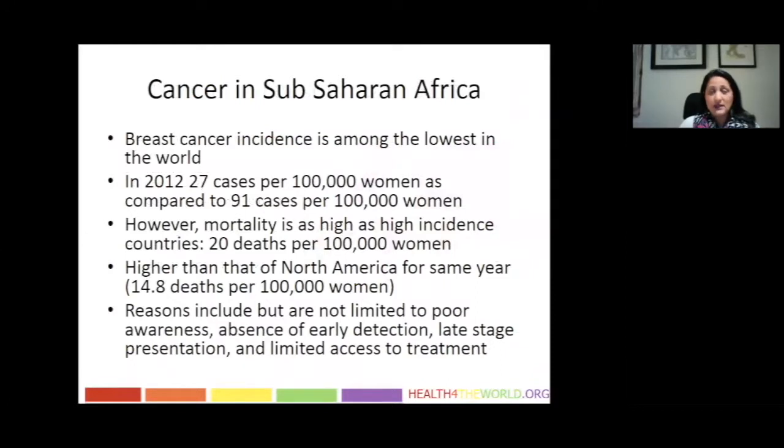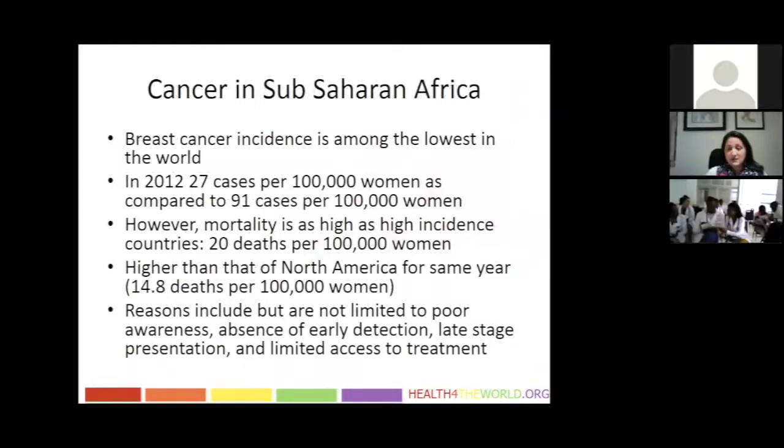To give you an example, breast cancer incidence in sub-Saharan Africa is among the lowest in the world, with a reported 27 cases per 100,000 women, as compared to 91 cases per 100,000 women reported in North America. However, the mortality is as high as in high incidence countries, with nearly 20 deaths per 100,000 women. This is much higher than that of North America for the same year, which is 14.8 deaths per 100,000 women.